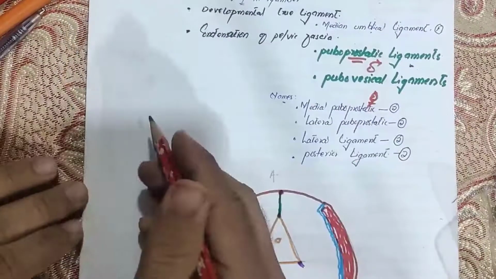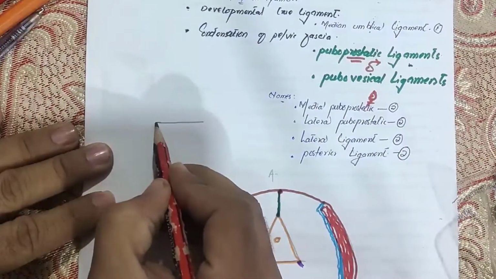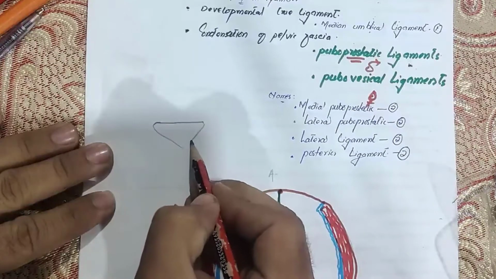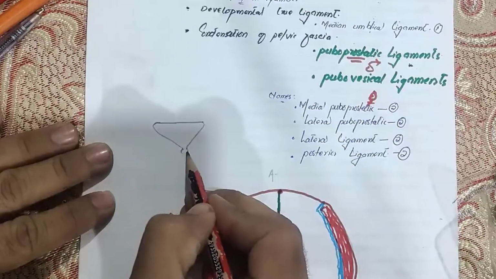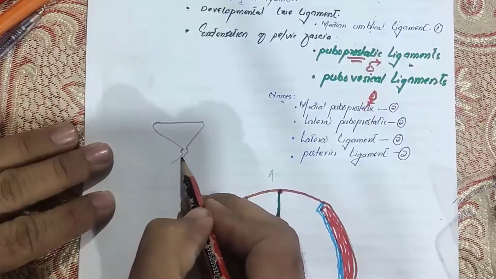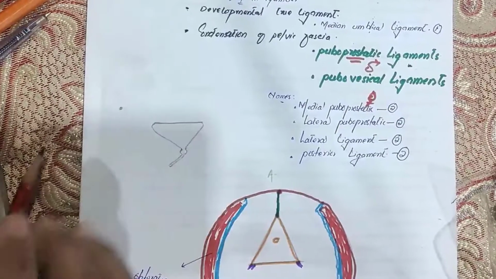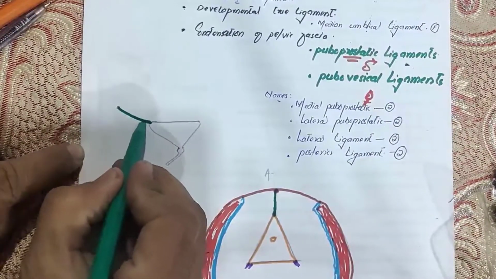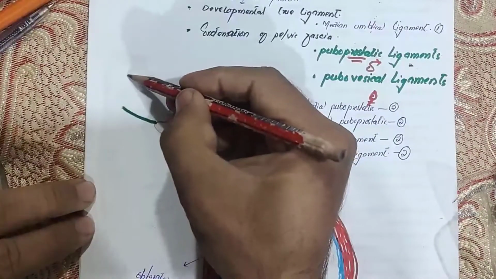Look, from the lateral side, this is the superior surface of your bladder. This will be the apex, and here will be the base of the bladder, and here will be the neck of your bladder, and then the urethra, like this. And here is your umbilicus. So this median umbilical ligament will be seen like this from the lateral view.